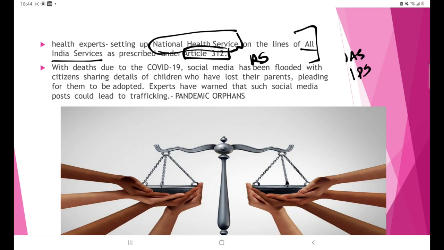Then next point is with regard to the deaths due to COVID-19. So in COVID-19 we had many deaths.